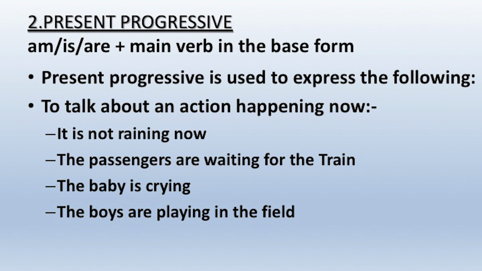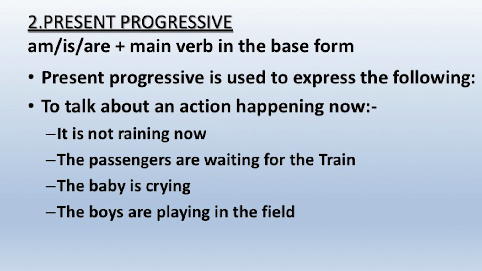Present progressive, that means action in progress at the time of speaking, and the verb form required for writing present progressive, as you know, it is am, is, are, the helping verbs plus main verb in the base form. Auxiliary verbs, they take the form am, is or are, and in main verb you have to use ing to write present progressive, and present progressive is used to express the following. To talk about an action happening now. What you are doing now?